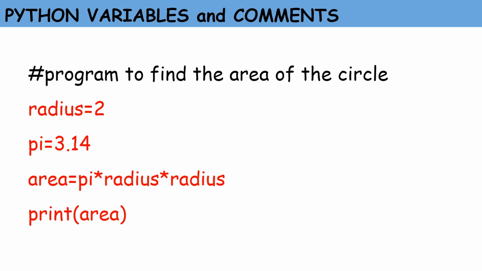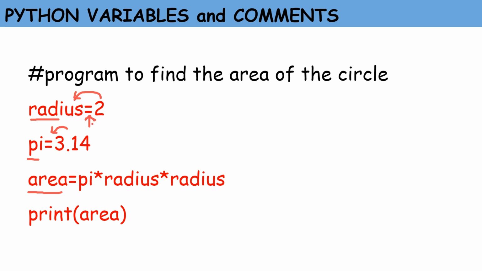Next, we will understand Python variables and comments. What is a variable? A variable is a name that refers to a value. Here we have a sample program to find the area of a circle. We have used variables like radius, pi and area. These are the three variables we have used in this program. We have assigned the value 2 to the variable radius and 3.14 to the variable pi. We have used an assignment statement to assign the values to the variables.